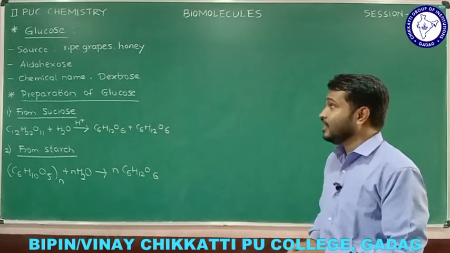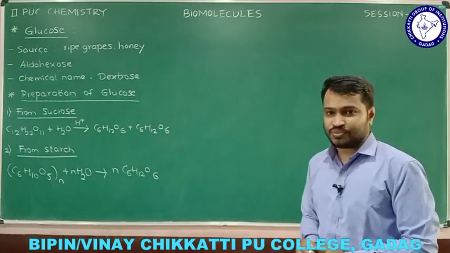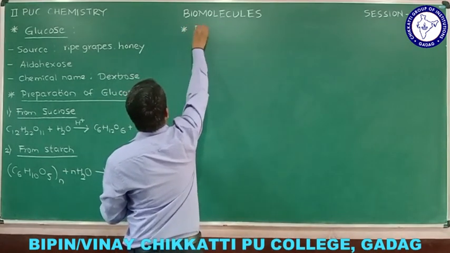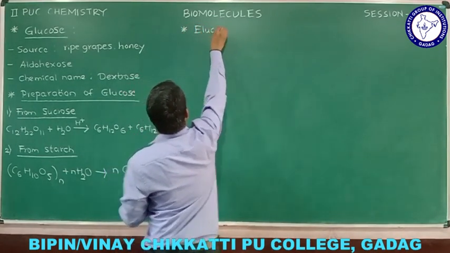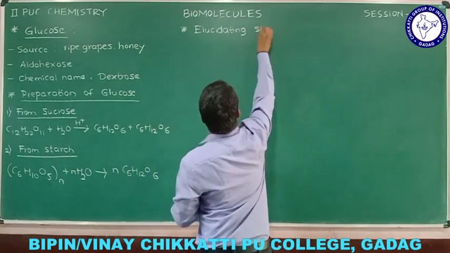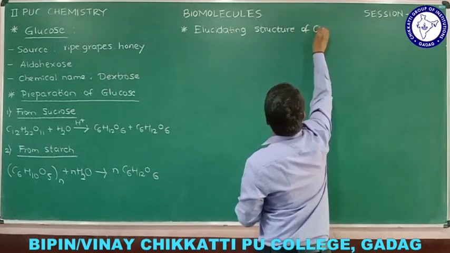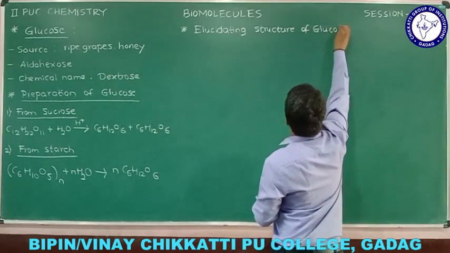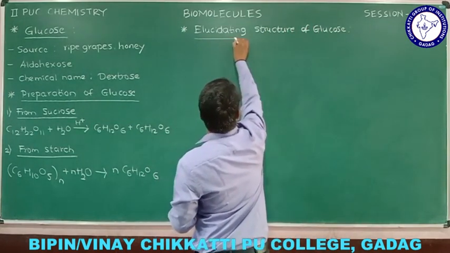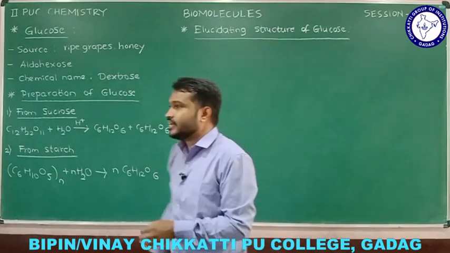And now we'll see about how actually the glucose structure is. Okay, so now we'll see elucidating the structure of glucose. Elucidating is nothing but we will see how actually the glucose structure is and what are the components present in that.